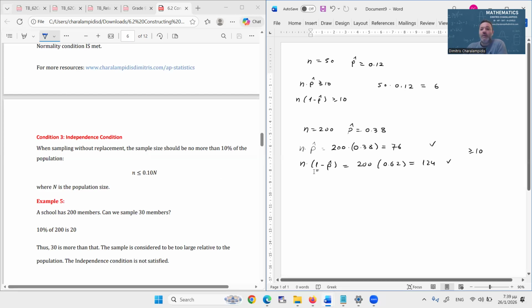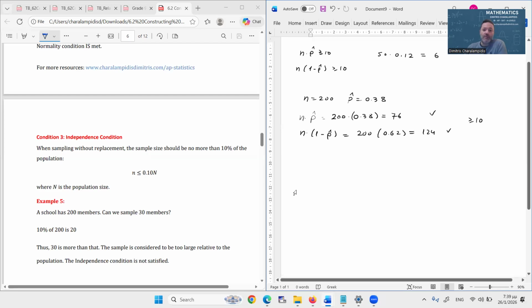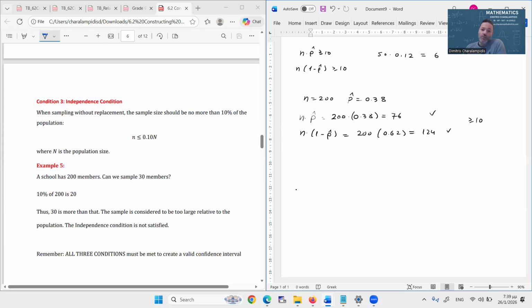Let's see the fifth example. A school has 200 students. Could we sample 30? Could the sample size be 30 and still satisfy the independence condition? Let's see. 10% of 200 is obviously 20.